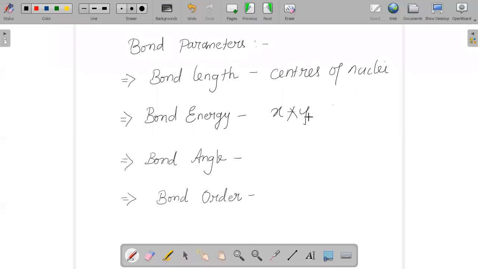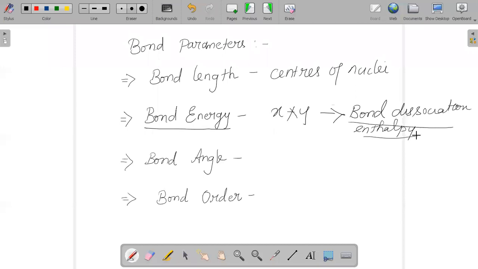And the process of breaking the bond, we always learn as bond dissociation enthalpy, or in some places it is simply termed bond enthalpy. So do not confuse: bond energy is the total amount of energy which we require in order to break the bond between X and Y, and the process of breaking that bond we call the bond dissociation enthalpy.